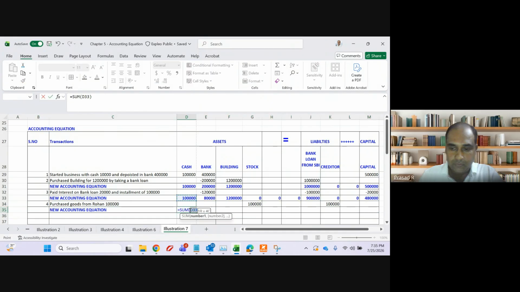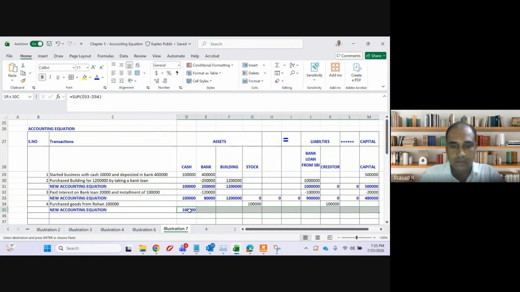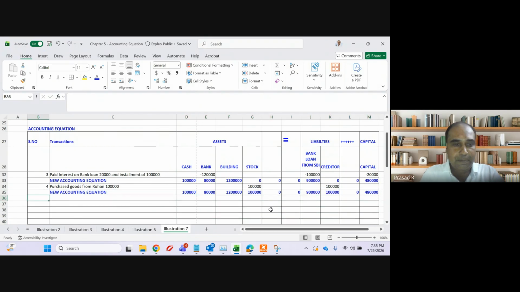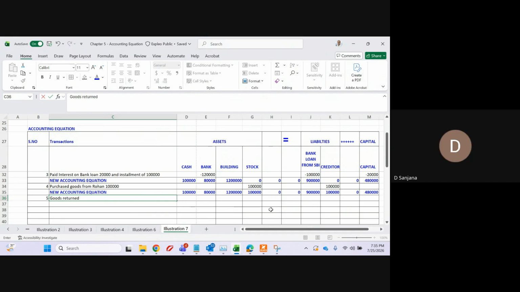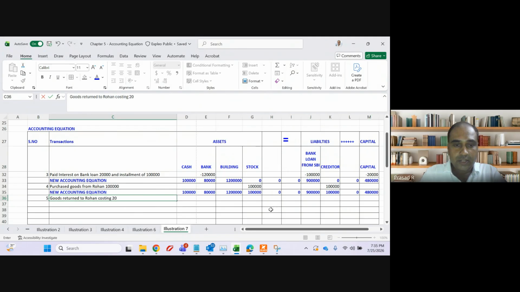Okay. See how easily we are doing all these questions, guys. If any new adjustment comes, we don't have to worry. We will just apply our logic because we are clear on all the logics now. Goods returned to Rohan costing 20,000. I purchased 1 lakh worth of goods and I have to return 20,000 worth of goods.